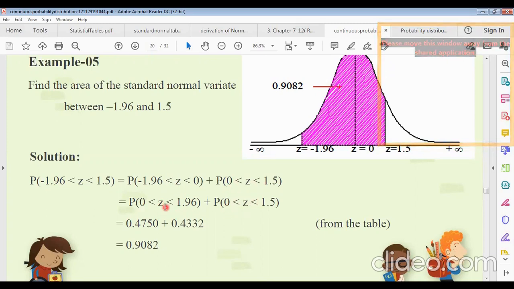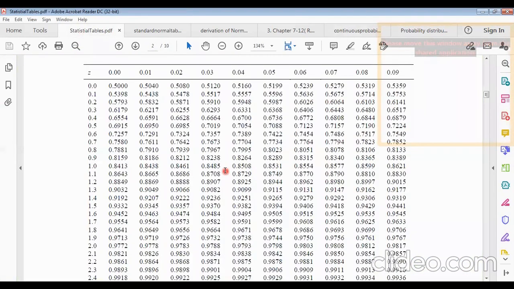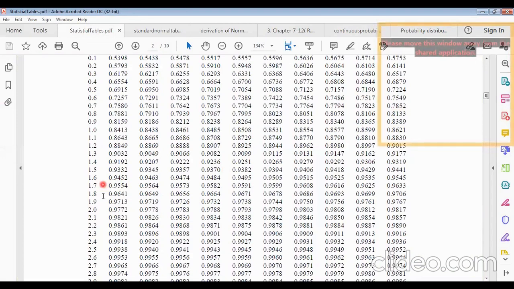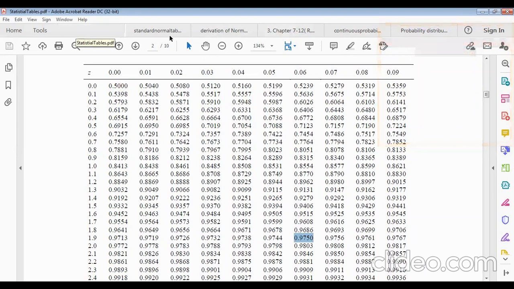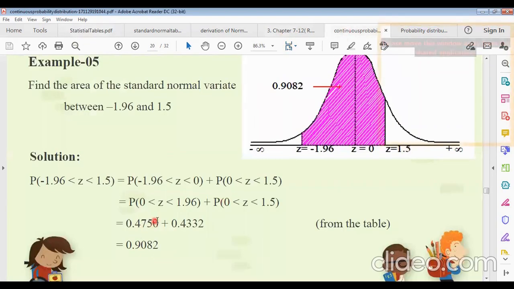Now from the table we can find the value for 1.96. The value for 1.96 will be 0.9750. Then 0.9750 minus 0.5 will be the area between 0 and 1.96. This subtraction gives 0.4750.